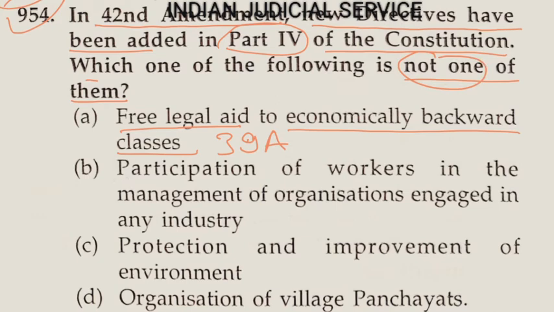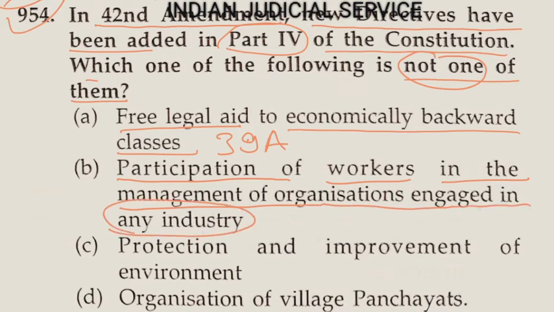So option B here, participation of workers in the management of organizations engaged in any industry. It was also added by the 42nd Amendment in part 4 of the Constitution, in article 43A.